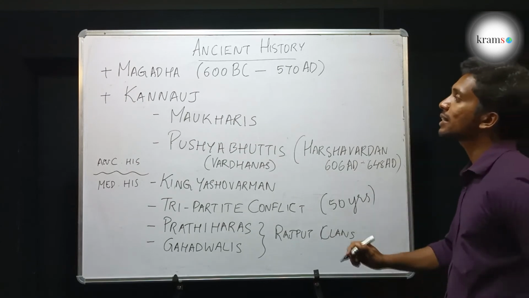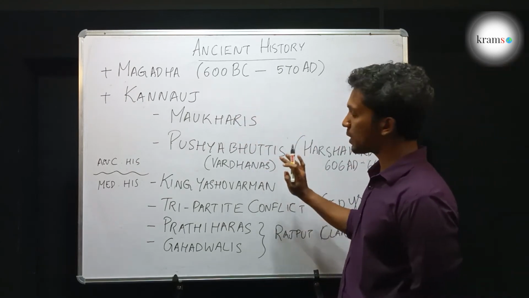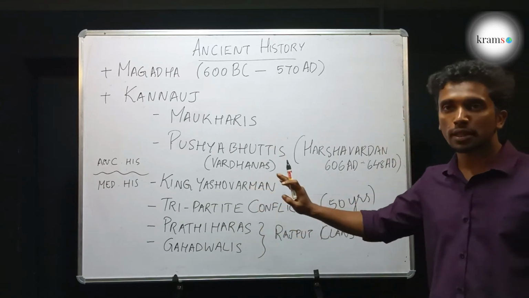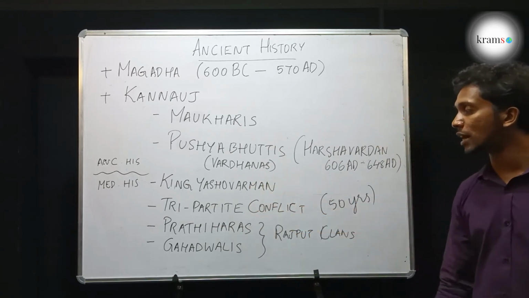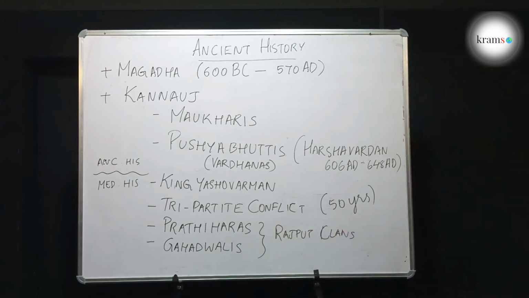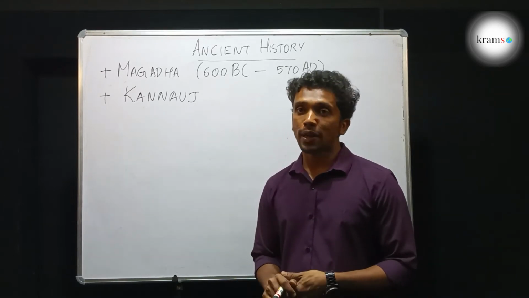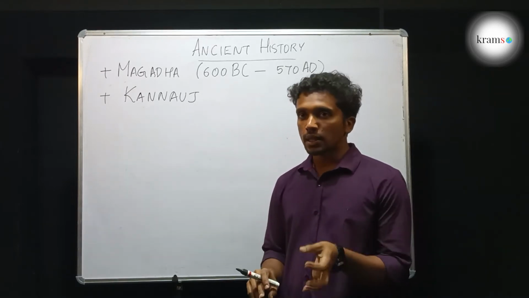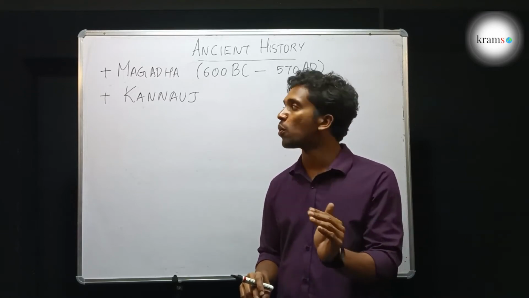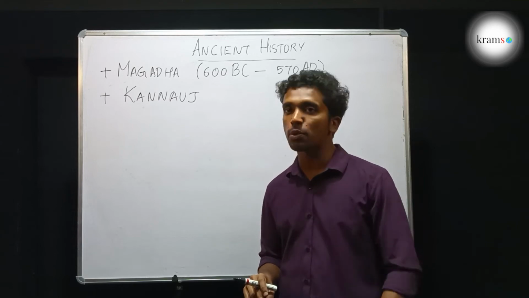So the dynasties that had ruled Kanauj were the Mokharis, the Pushyabhuttis, then comes King Yashovarman, then the most important tripartite conflict, then the Pratiharas and the Gahadwalis, both of them Rajput clans. The last dynasty of Kanauj was Gahadwalis, and the dynasty that had ruled Kanauj before it was the Pratiharas. Both of them were Rajput clans.